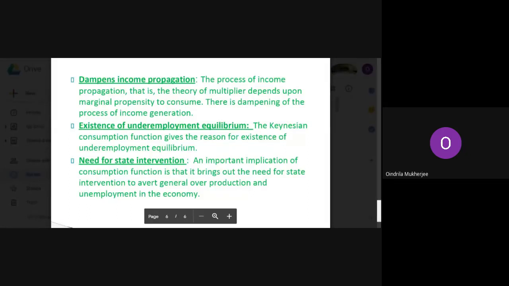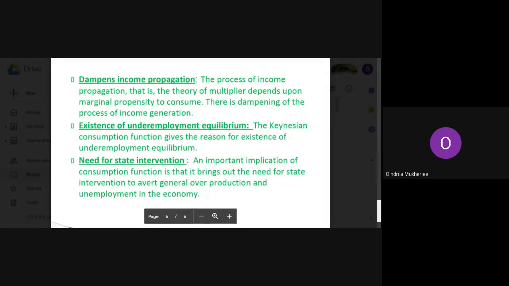Okay, which is equal to, you put that delta sign. Delta sign is represented as a small triangular sign. Take a small triangle, draw a small triangle, and then write C. Delta C means what? Delta sign represents change. Okay, delta C upon delta Y. MPC equal to delta C upon delta Y. Delta is that small triangular sign.